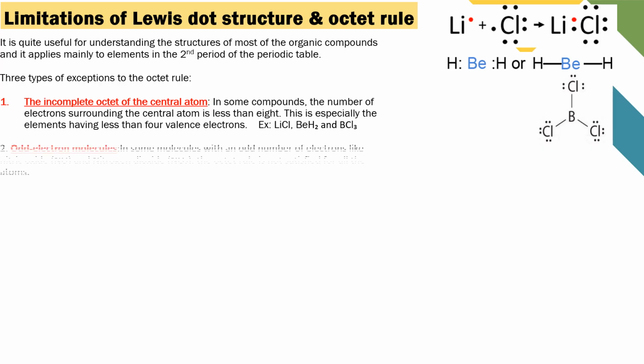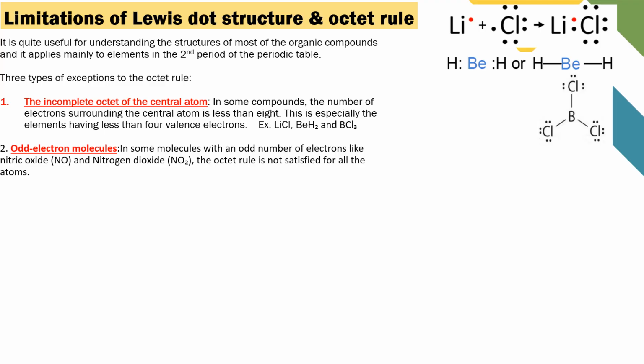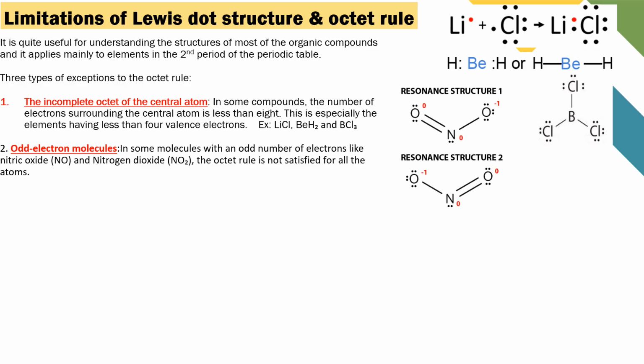Next, odd electron molecules. In some molecules with an odd number of electrons, like nitric oxide and nitrogen dioxide, the octet rule is not satisfied for all the atoms, because nitrogen has 5 electrons in its valency shell. So nitric oxide and nitrogen dioxide show resonance structures. And next, third, expanded octet.